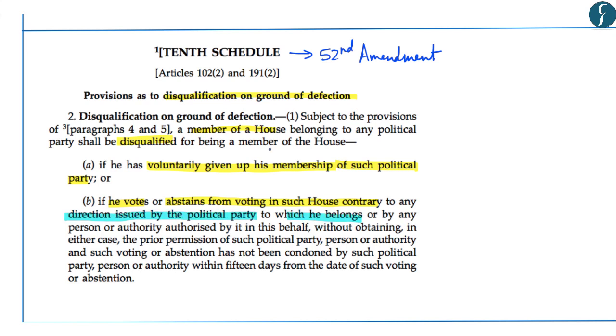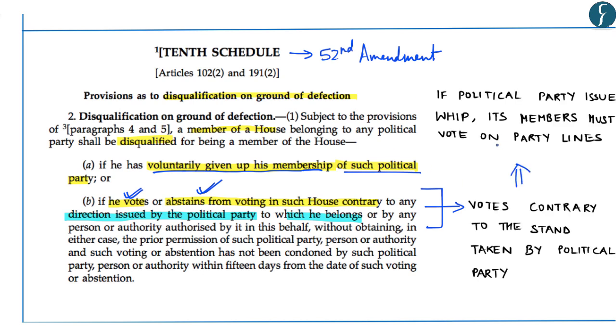So we understand that there are two grounds with respect to defection. One is that if the person voluntarily gives up his membership of such political party or if he or she votes or abstains from voting contrary to the decision or stand taken by the political party.